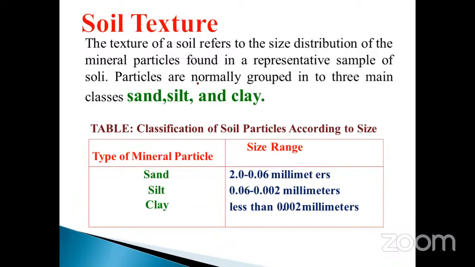Particles are normally grouped into three main classes: sand, silt, and clay. They are given in tables, which can easily clarify all those things. These three components are very, very essential. They decide the soil structure.